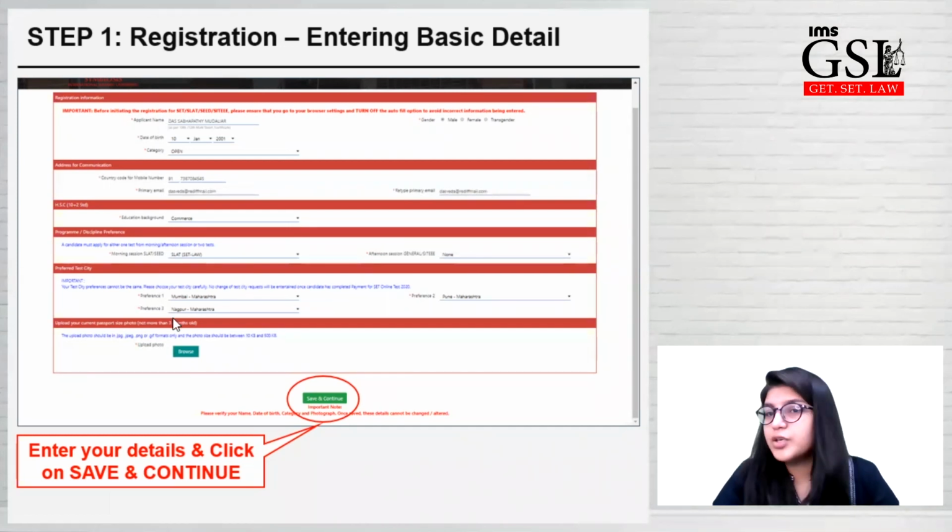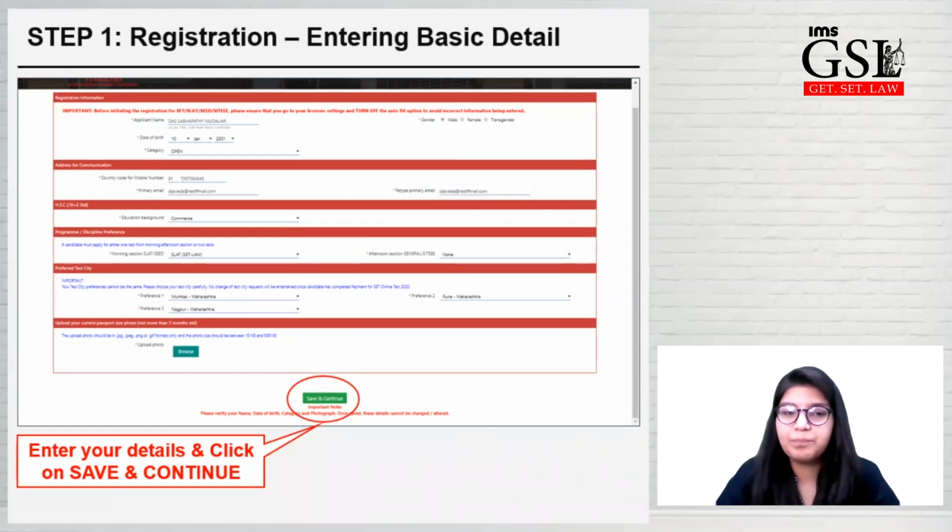So they will ask you 3 preferences of test city. Mostly they allot the first preference, so you do not have to worry about that. You can give the option of any 3 cities closest to you right now, and mostly they will give you your first preference. And upload your photograph. Photograph has to be in a particular format that they have mentioned. You have to abide by the format that they have mentioned. And click on save and continue option.